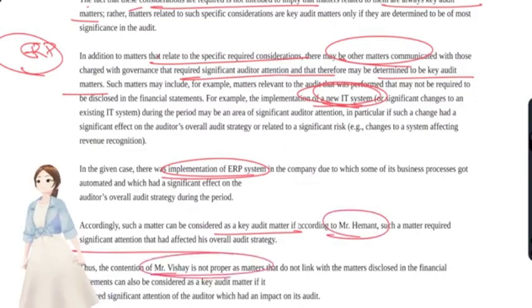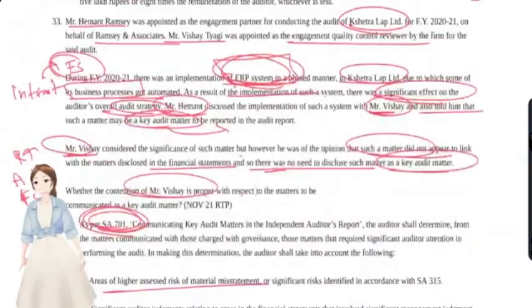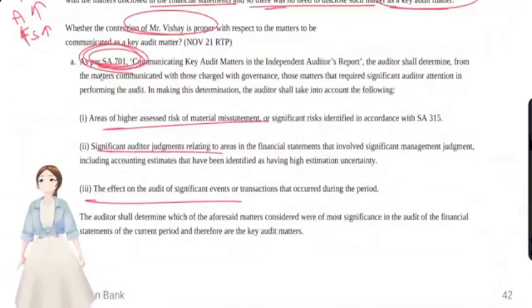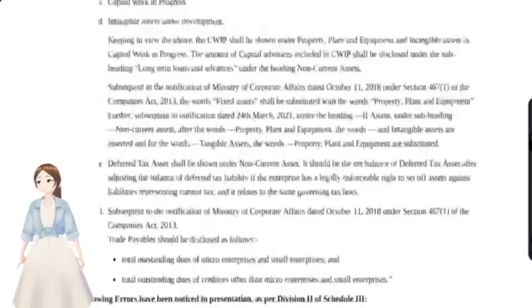So Mr. V's contention that the implementation of ERP is not a key audit matter is not proper. He was wrong with that contention. He just went with the 701 definition, but forgot that it's actually an important matter which drags the auditor's significant attention.